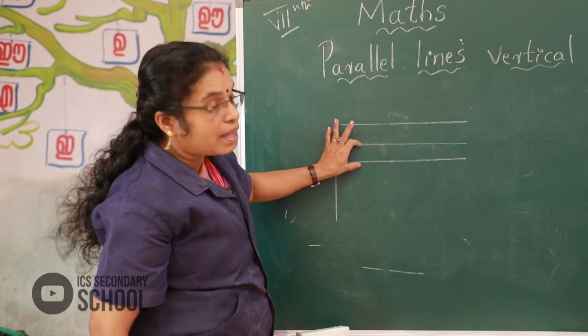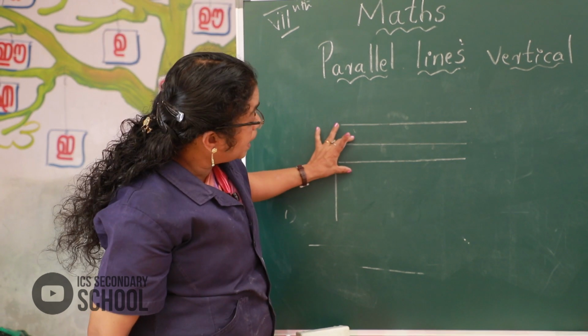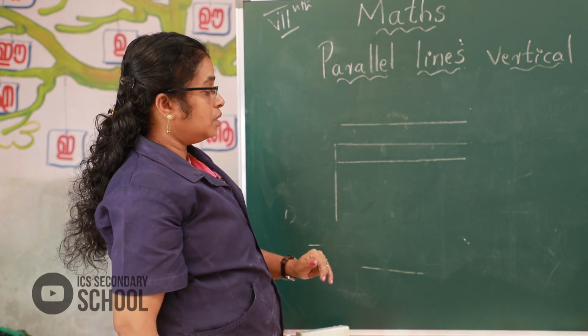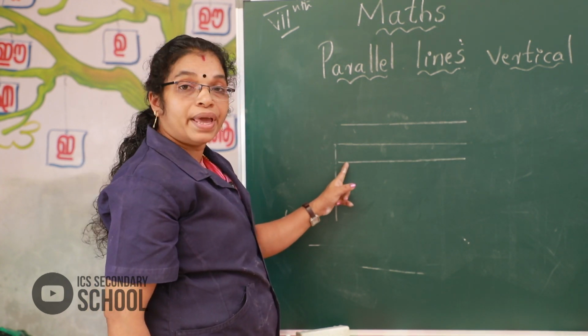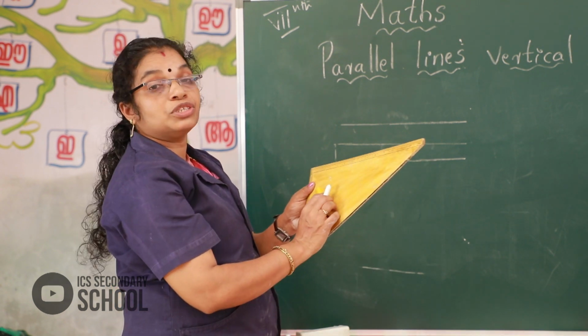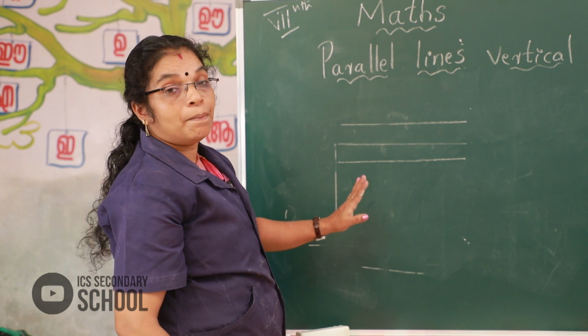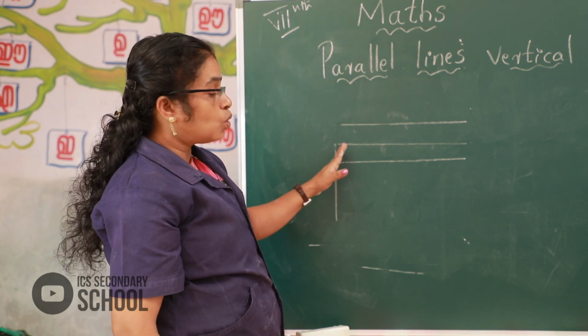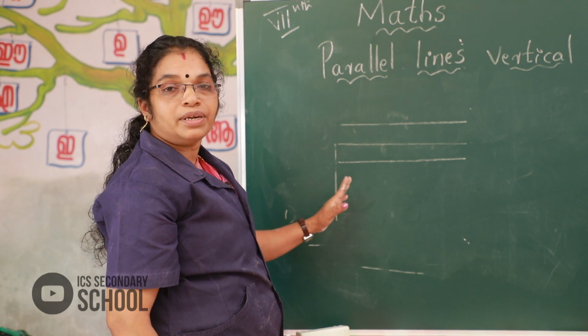These lines keep the same distance everywhere and never meet. If we draw parallel lines here, got it? We use these set squares and draw parallel lines. Okay, follow? Now draw these figures. Okay, got it?